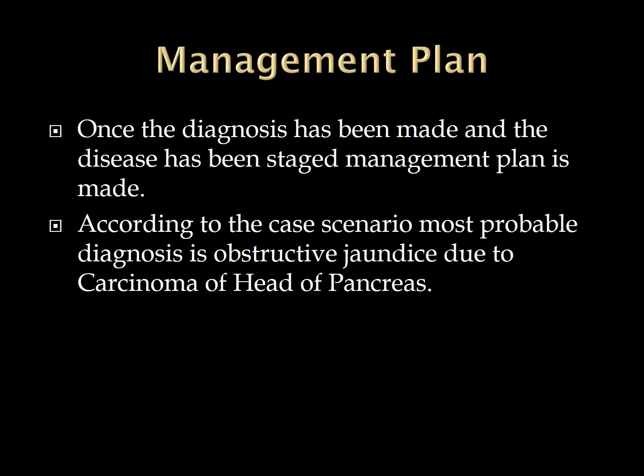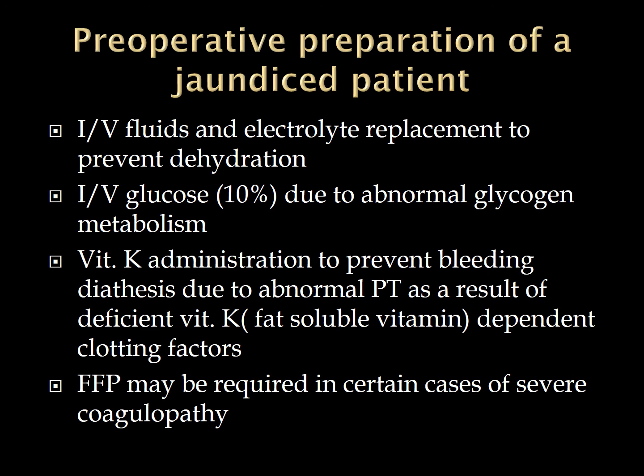Once the diagnosis has been made and the disease has been staged, management plan is made. According to case scenario, most probable diagnosis in this case is obstructive jaundice due to carcinoma head of pancreas. Very important in these cases is the preoperative preparation. This is very important. Without preoperative preparation, you should not go for a major surgery in these cases. That would be fatal. So proper preparation of these cases is very important. And what are the steps in that?